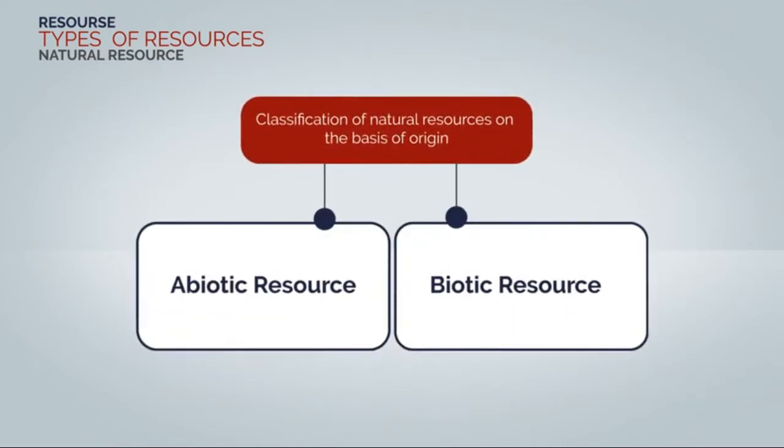Next, we have classification of natural resources on the basis of origin. Abiotic resources and biotic resources. Abiotic resources come from non-living sources. For example, soil, rocks, minerals. Coming to biotic resources, these are the resources which come from living beings. For example, milk, leather, timber, etc.